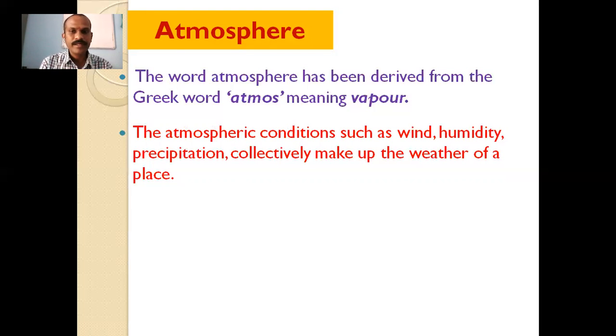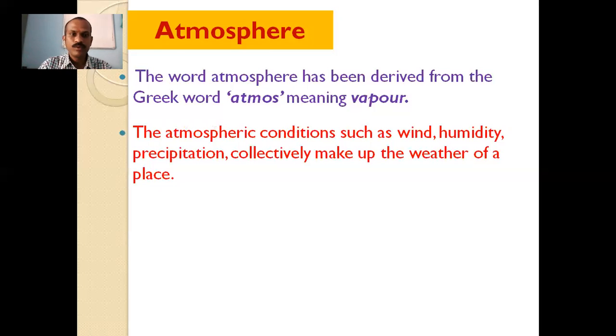The atmospheric conditions such as wind, humidity, and precipitation collectively make up the weather of a place. We have studied in depth about the weather and the elements of weather in the previous chapter, and how these are useful to maintain the weather conditions.